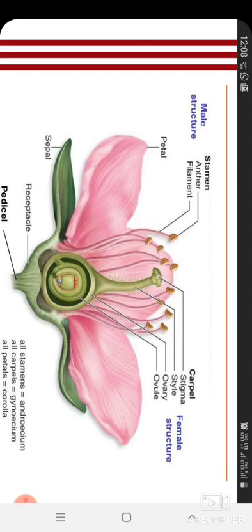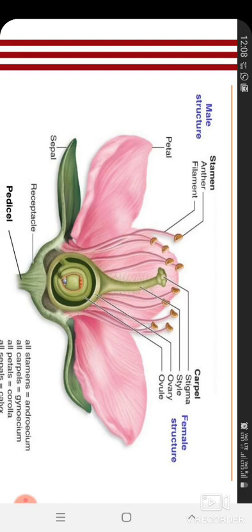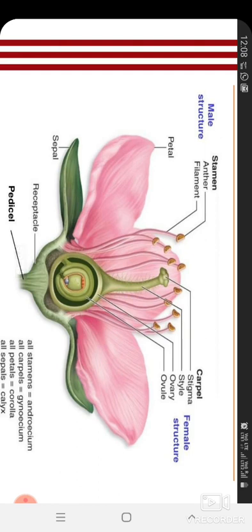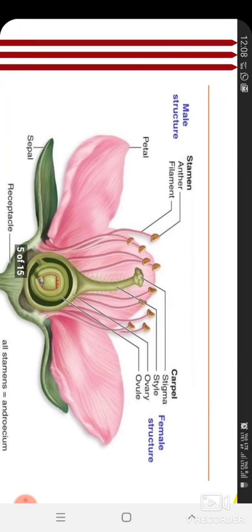This anther will burst due to heat or any other reason. If the pollen grains are transferred from the anther to the stigma, which is female, when the pollen grain falls on the stigma, then pollination takes place. So this is called pollination.